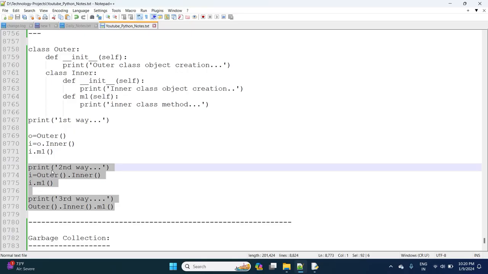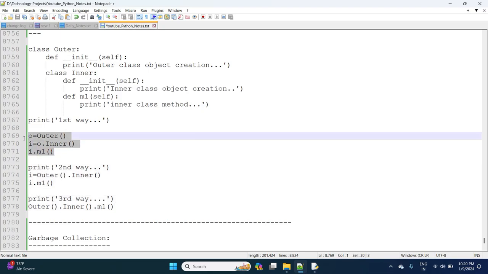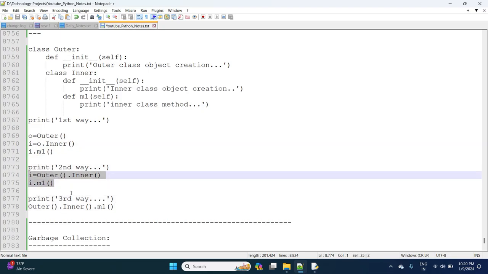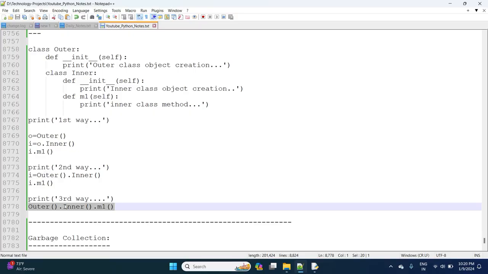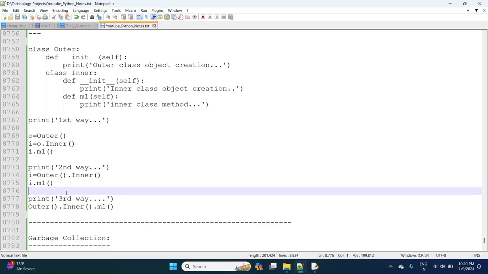These are the possible ways, total three ways. Normally, in the first way I am writing three lines. Next I converted it into two lines, and the third one I converted into a single line.